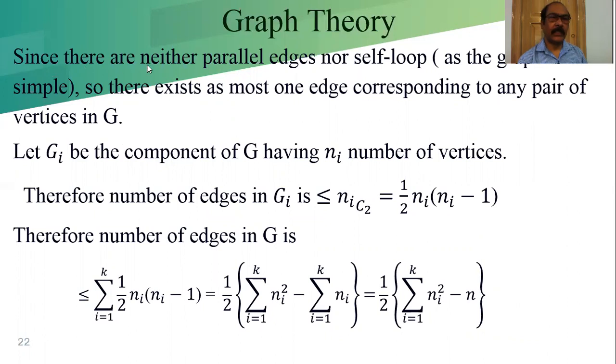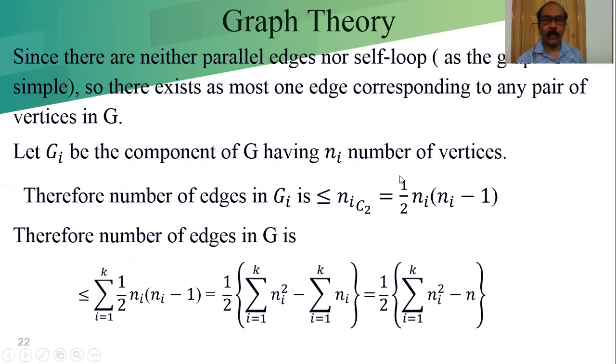Now, since there are neither parallel edges nor self loops, as the graph is simple, there exists at most one edge corresponding to any pair of vertices in G. Let Gi be the component of G having ni number of vertices. Therefore, the number of edges in Gi is less than or equal to NiC2 according to our definition. For a simple graph, the maximum number of edges is less than or equal to NC2. From that we will get half Ni into Ni minus 1.